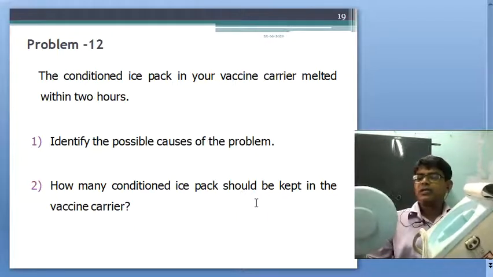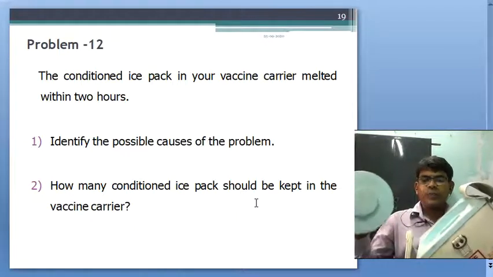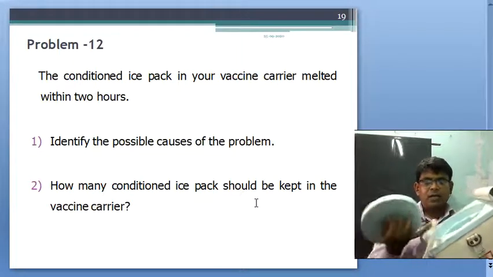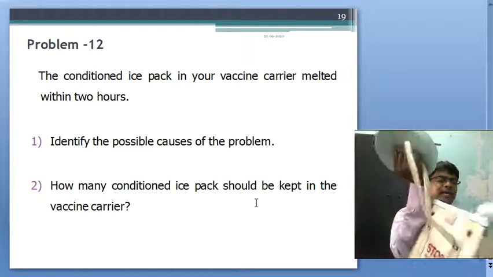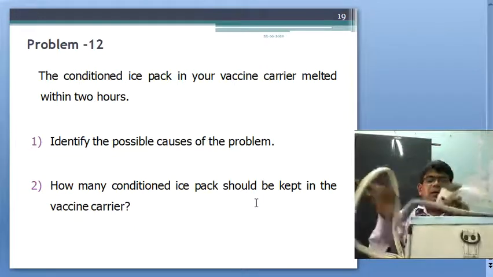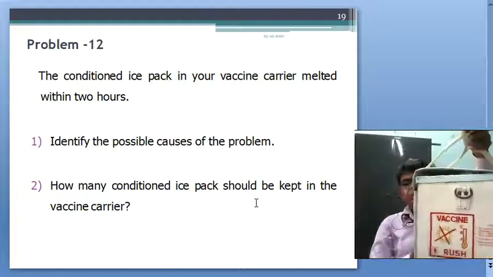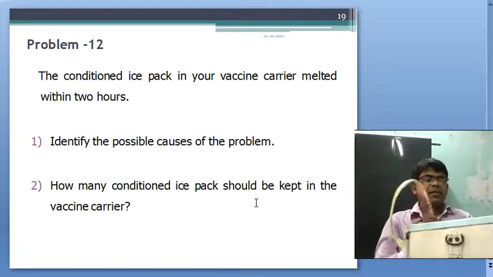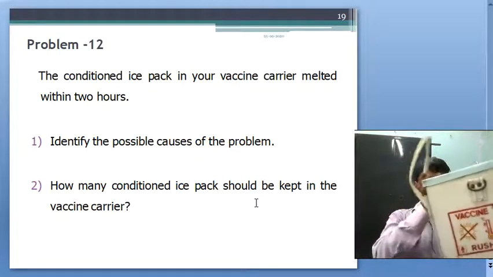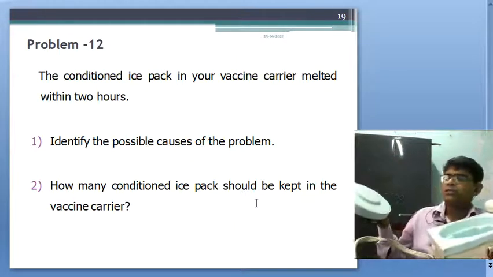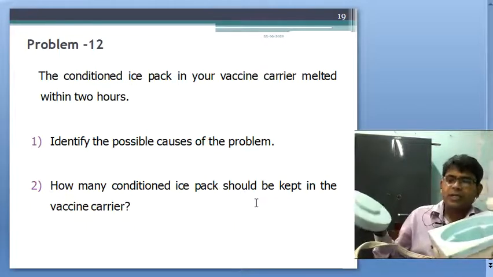It is not transparent, it is opaque plastic, sky blue in color, and there is another jacket to prevent heat and sunlight, provided in sky blue or ash color.